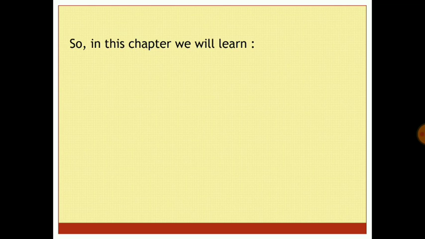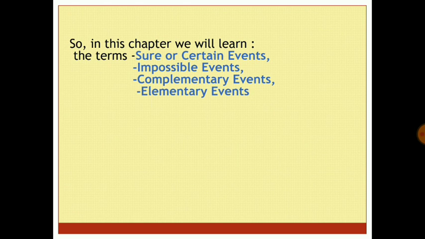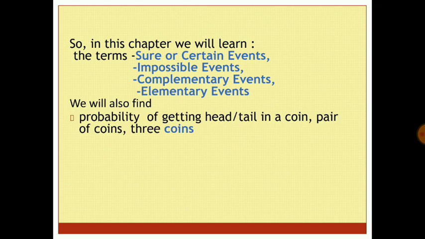Now in class 10th, what all do we have to learn? We'll be doing the terms like sure or certain events, the impossible events, complementary events, elementary events. We will also find the probability of getting a head or a tail in a coin or a pair of coins or in 3 coins.